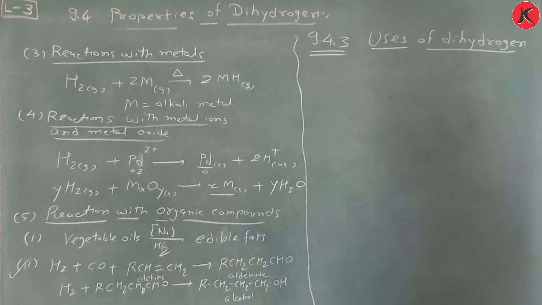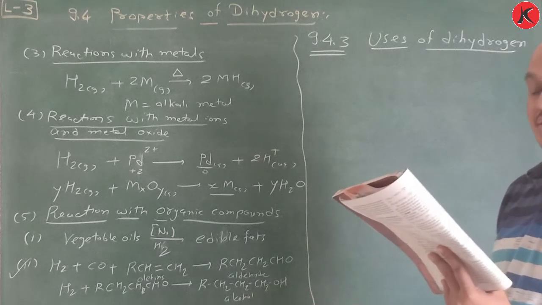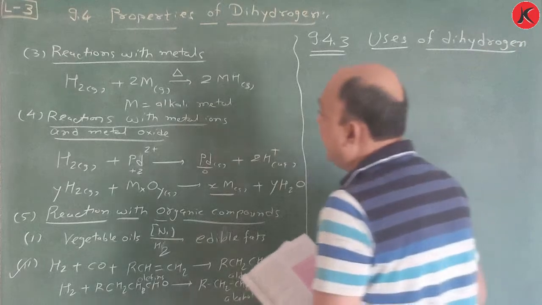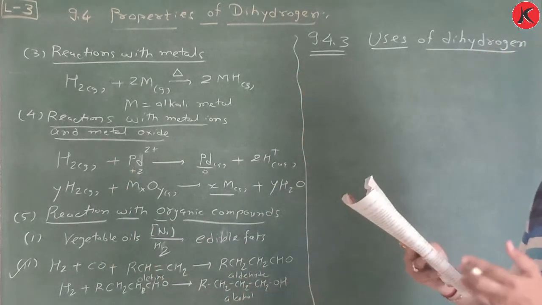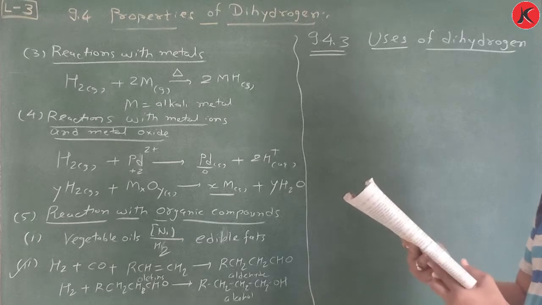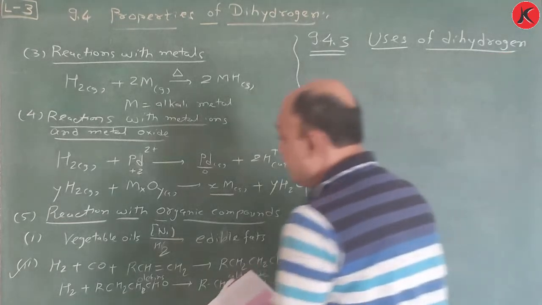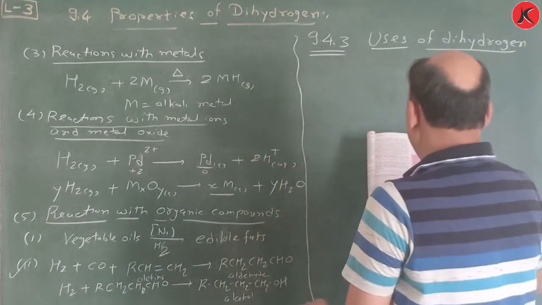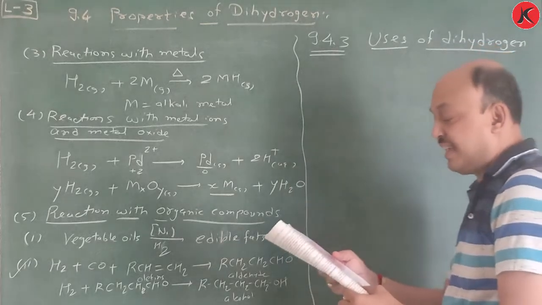Reaction with halogens: H2 plus X2 gives 2HX.